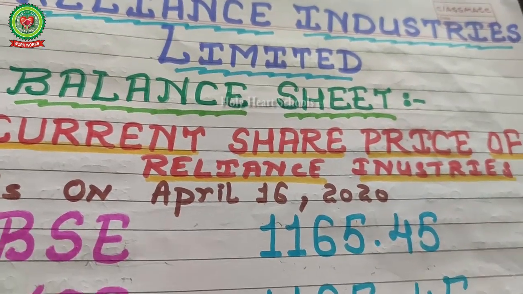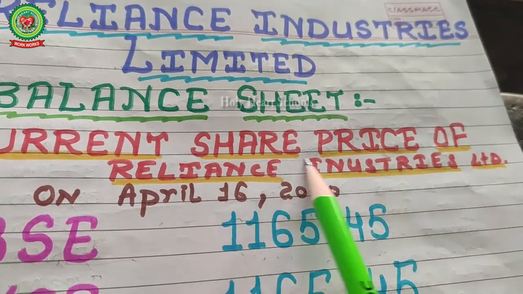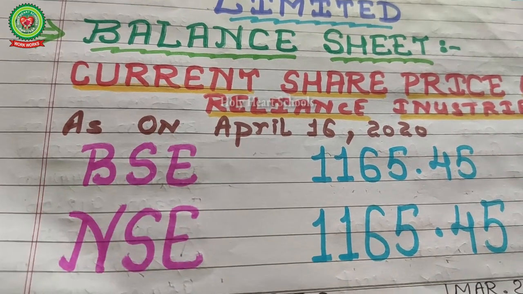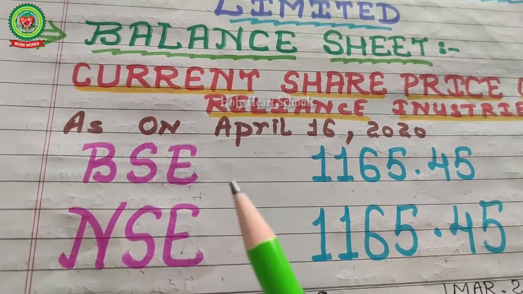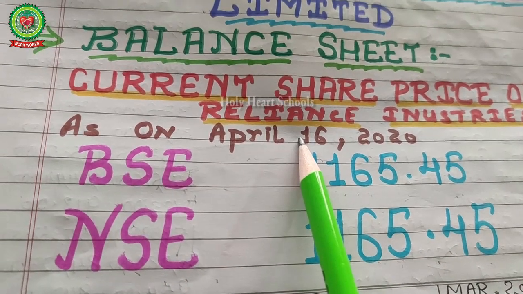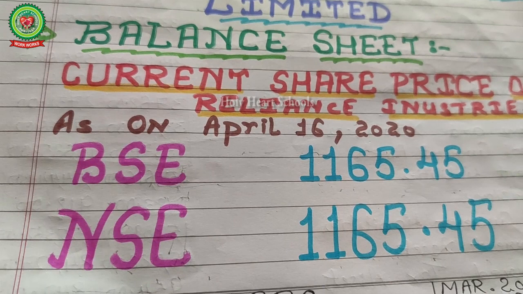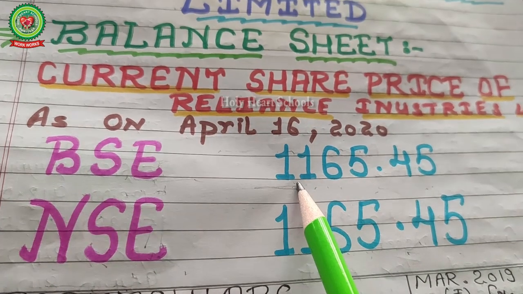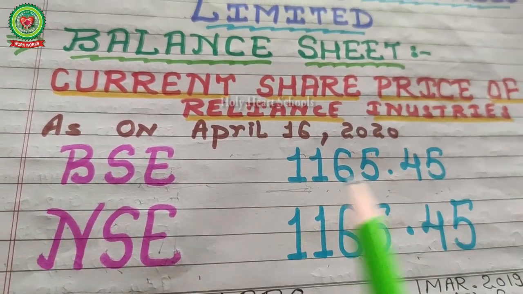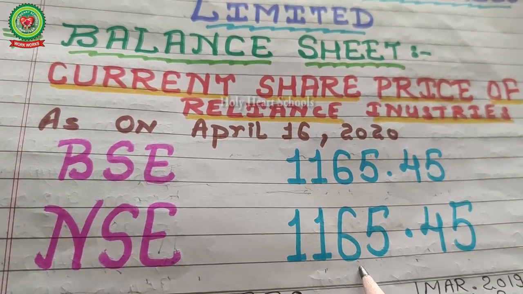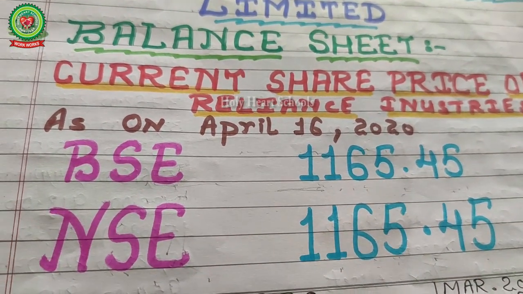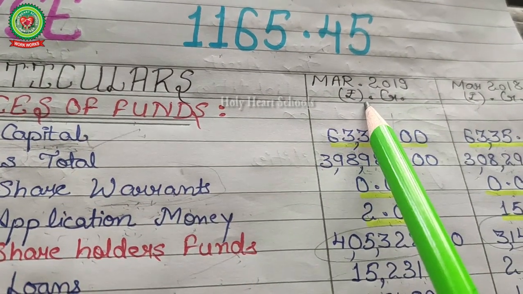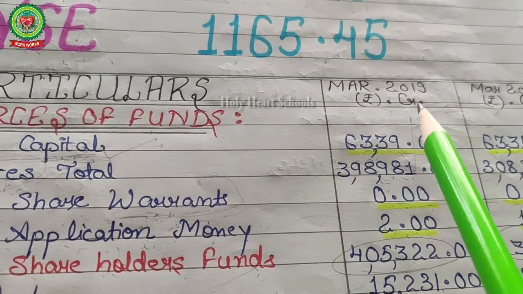Have a look at the current share price of Reliance Industries as on April 16, 2020. The Bombay Stock Exchange and the National Stock Exchange are the biggest stock exchanges in India, and Reliance's shares are listed on both. The Bombay Stock Exchange shows the price 1165.45, and the National Stock Exchange also shows 1165.45. Now see the balance sheet, with particulars for March 2019 and March 2018 in crores.